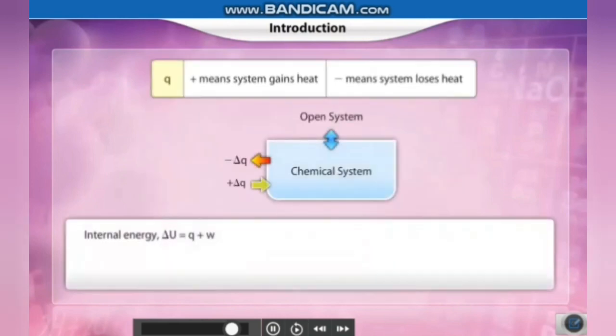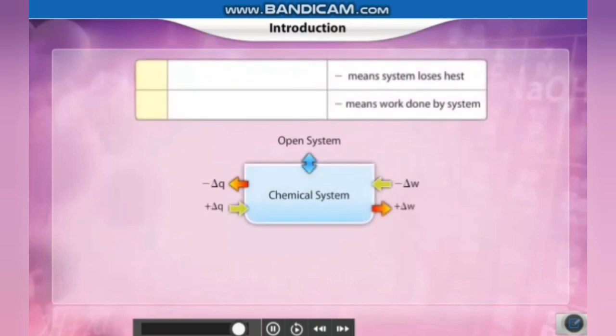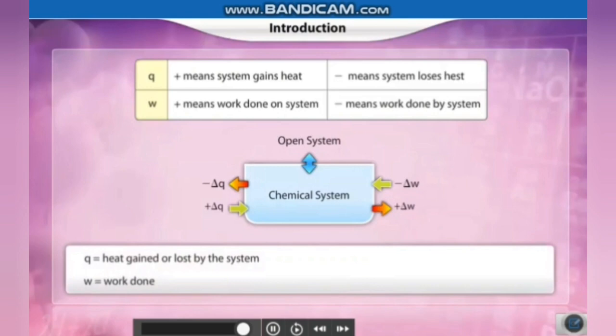So here the internal energy, which is a sum of Q plus W, where Q can be heat gained or lost by the system, and W is the work done. In an open system, if Q is positive, it means the system gains heat, and if it is negative, the system loses heat. And for the work done, if it is negative, it is work done by the system, and if it is positive, it is work done on the system.